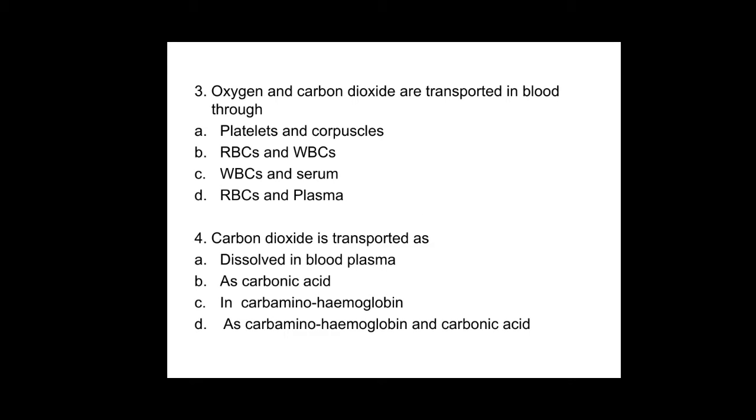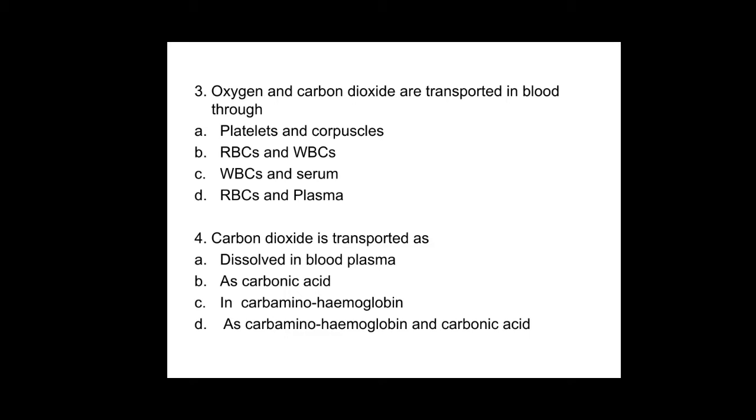Third question, oxygen and carbon dioxide are transported in blood through option A, platelets and corpuscles, option B, RBCs and WBCs, option C, WBC and serum, option D, RBC and the plasma. So here option A, platelets and corpuscles.